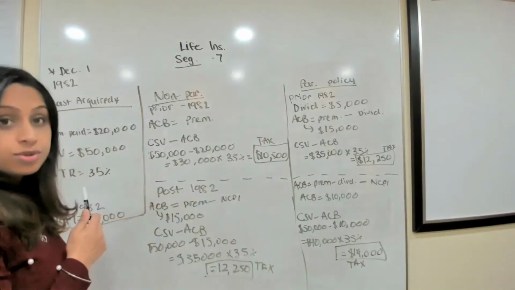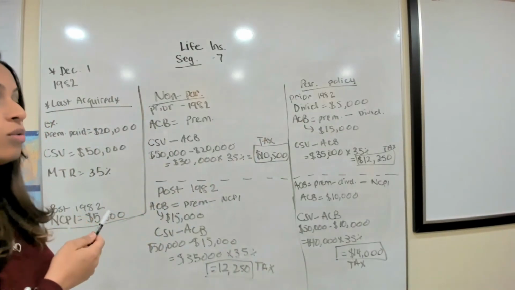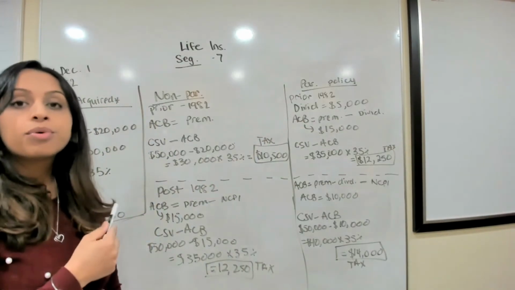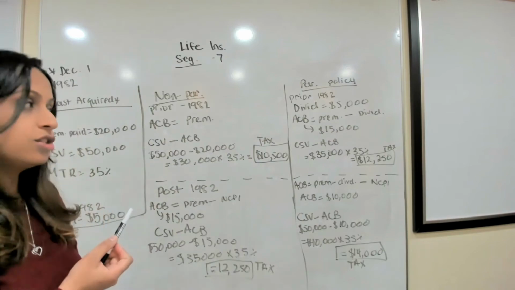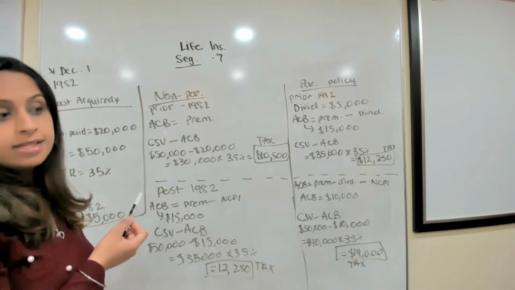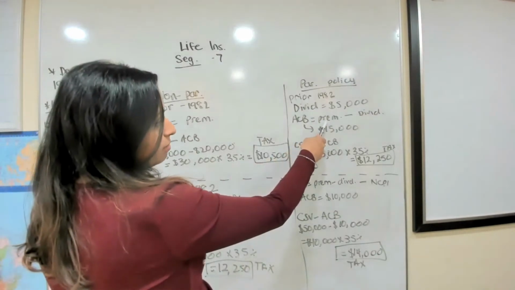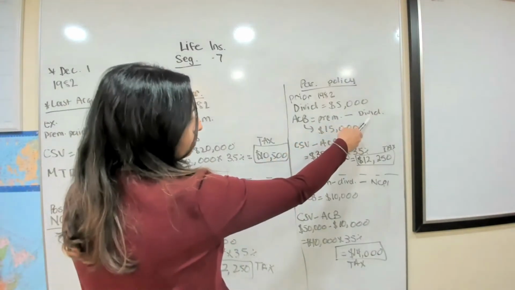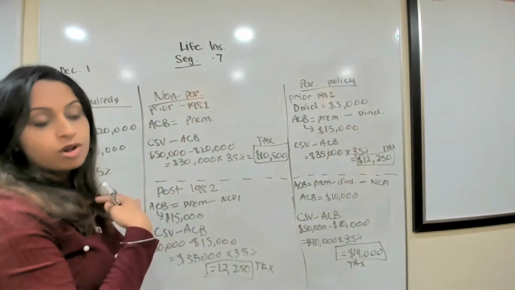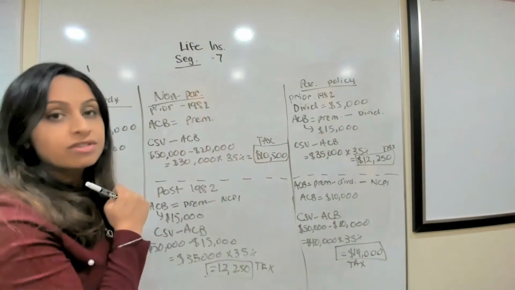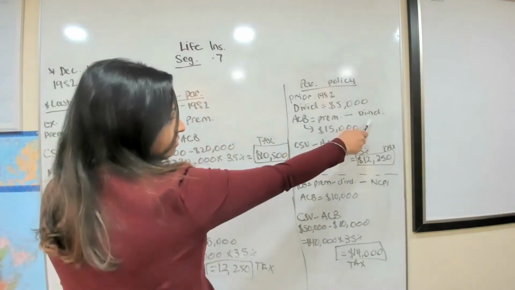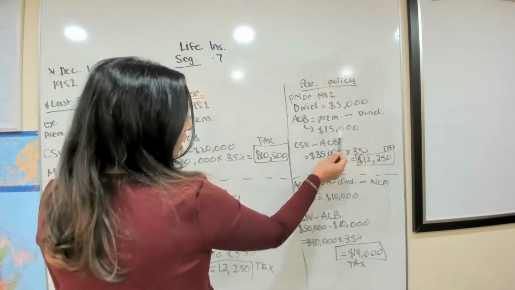So we have to use that number as well. Now, with participating policies prior to December 1st, 1982, how do we calculate the ACB? We have to take the premiums minus the dividends. Okay, so the insurance company is saying, we've already given this money back to you. We have to take that out. So premiums minus the dividends, and we're left with $15,000.